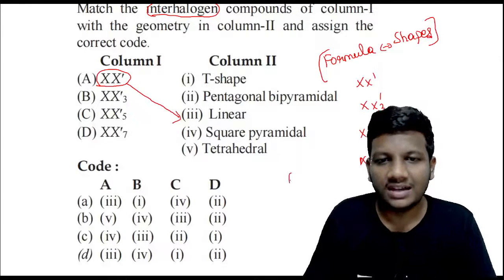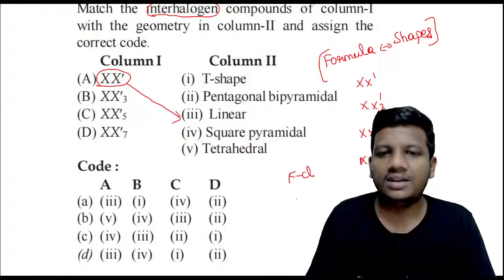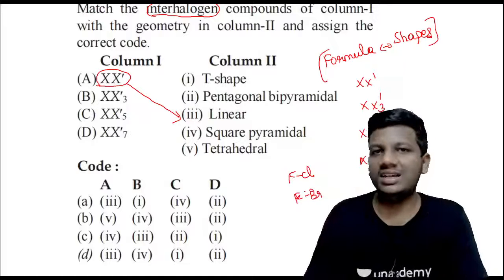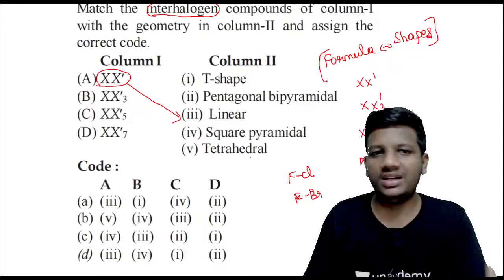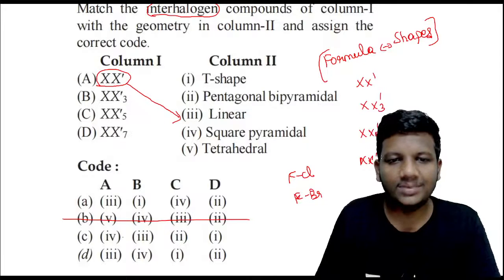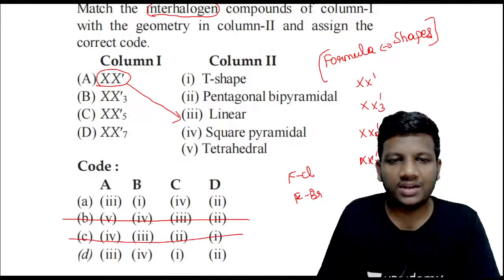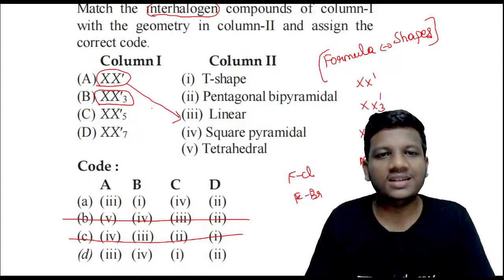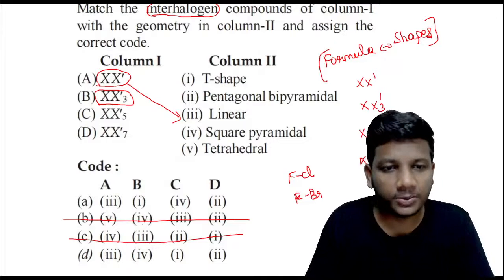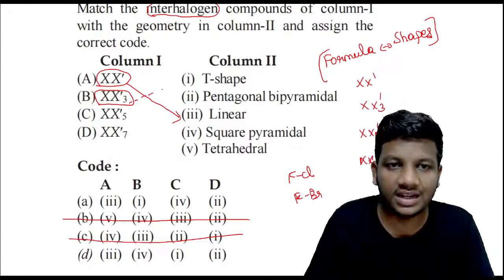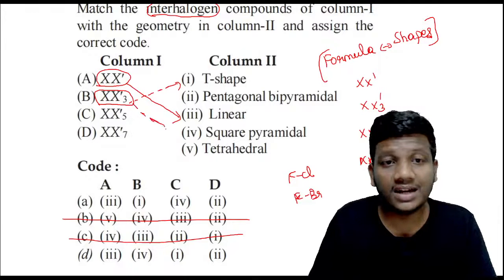We are having FCl like this, FCl or FBr, everything we are just having 2 molecules. It should be almost linear. No, the single bond is present, should be linear. So A should be 3. So if you compare, straight away B is eliminated and C is also eliminated. Then go for the X₃⁻ here. X₃⁻ what is having? So go and compare everything here. It should be what? Option A, option D. Comparison should be 1 or 4. It might be a T shape or it might be a tetrahedral shape.